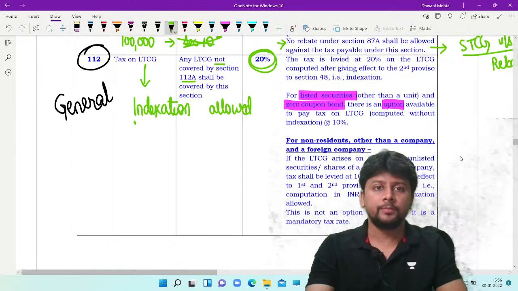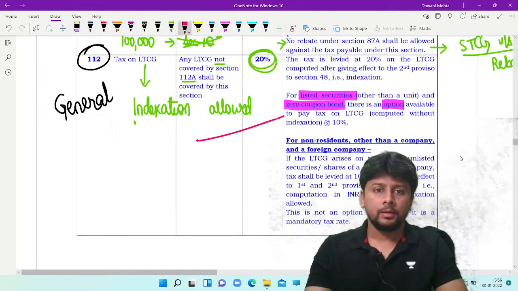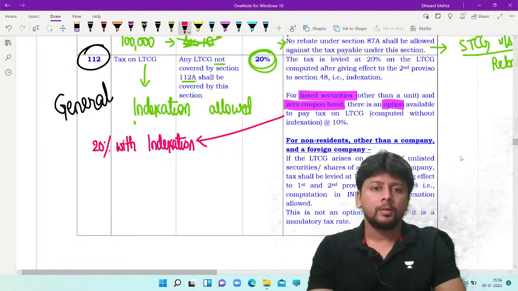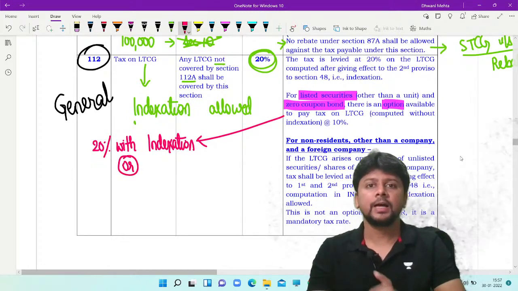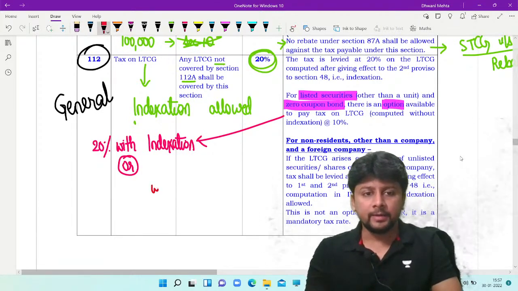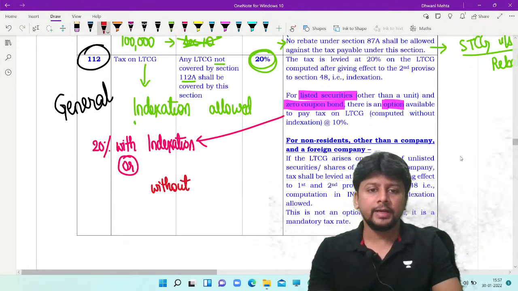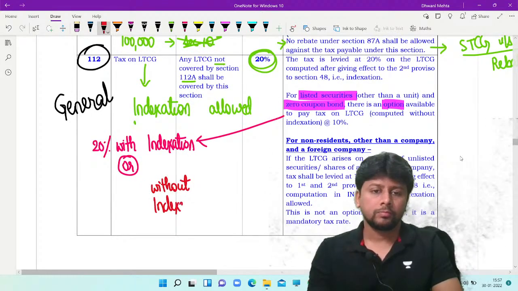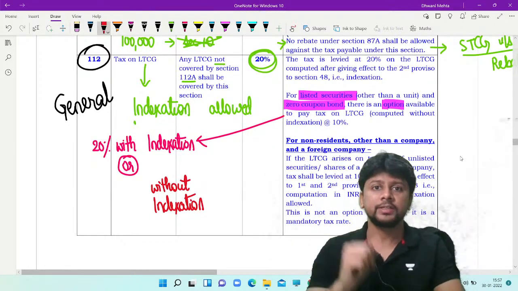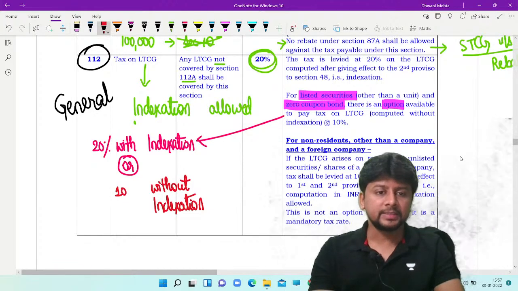What is the option available? Generally speaking, I will pay tax at 20%. Generally speaking, indexation will be available. But the option says, do one thing: do not claim indexation. Compute your capital gains deliberately without indexation. But on that capital gain, which will obviously be counted on the higher side because there is no indexation allowed, you will pay tax at the rate of 10%.